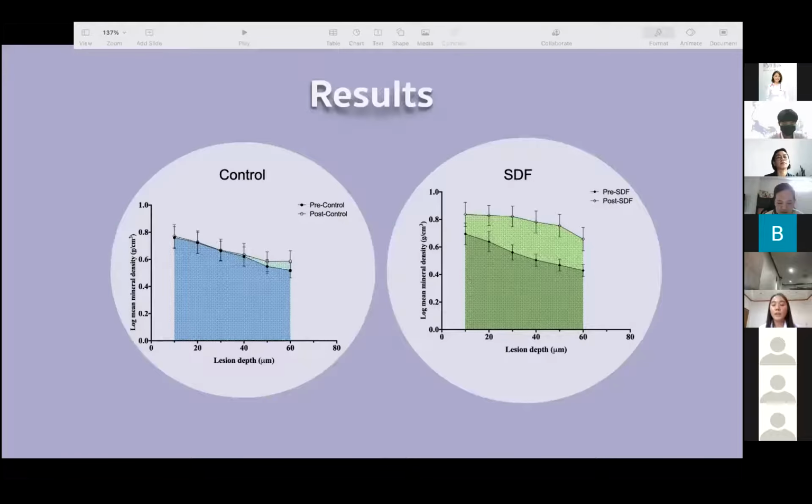The graphs were plotted from the mineral density value at every 10 microns. Mineral density post-treatment in the SDF group, seen as the upper line in the green graph, was higher than pre-treatment. The area under the curve was calculated for the percentage of remineralization. The percentage of remineralization in each group indicated the proportion of mineral density gain to the mineral density of the original lesion.